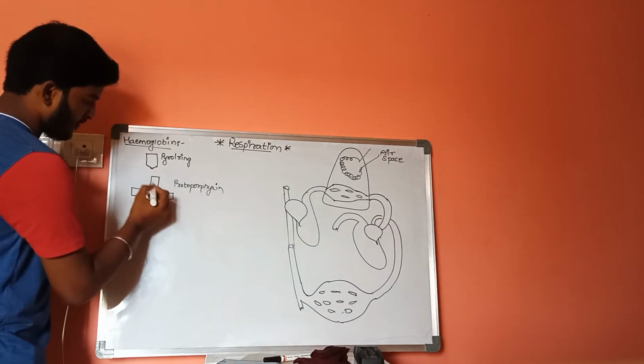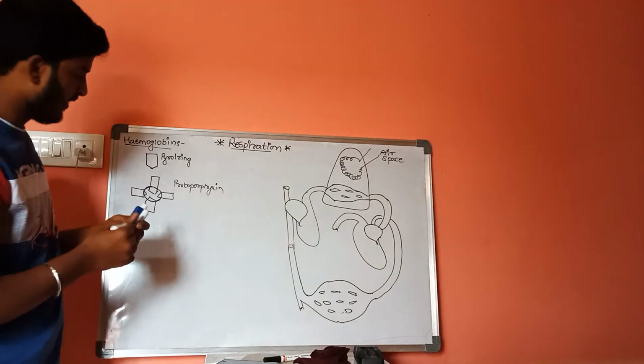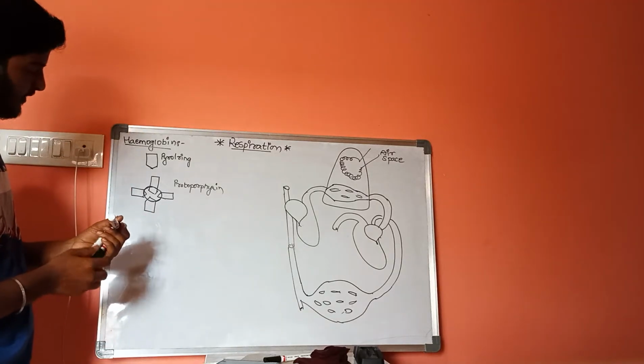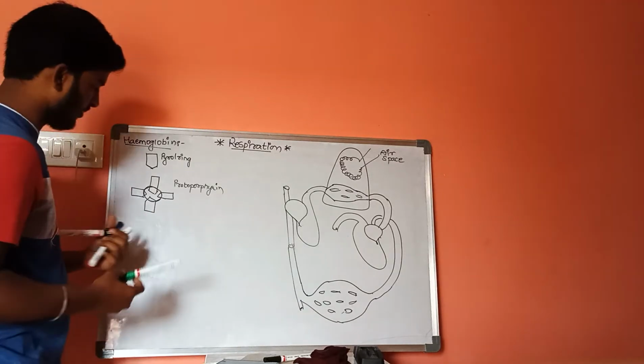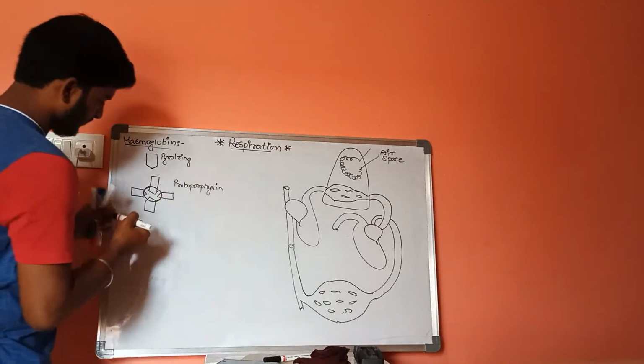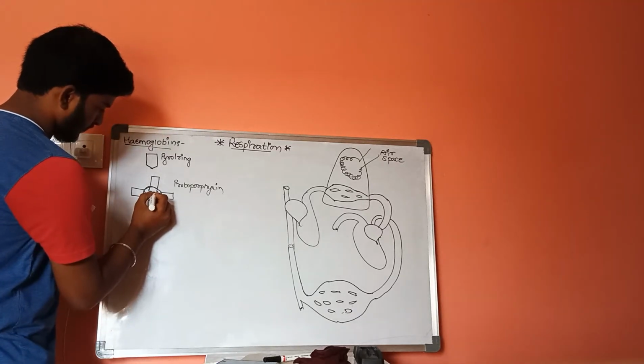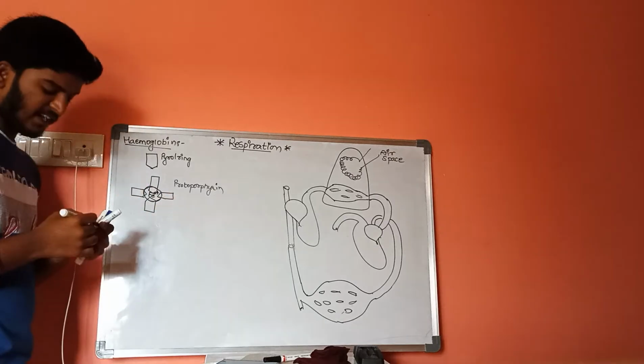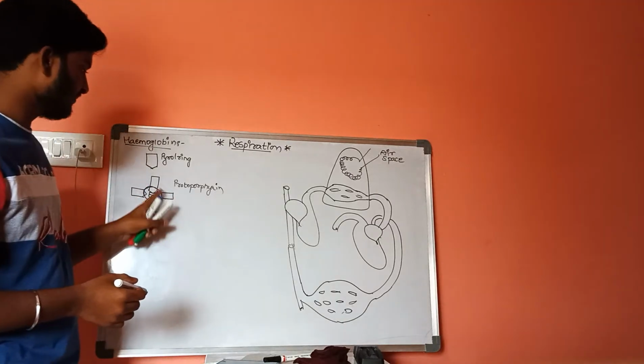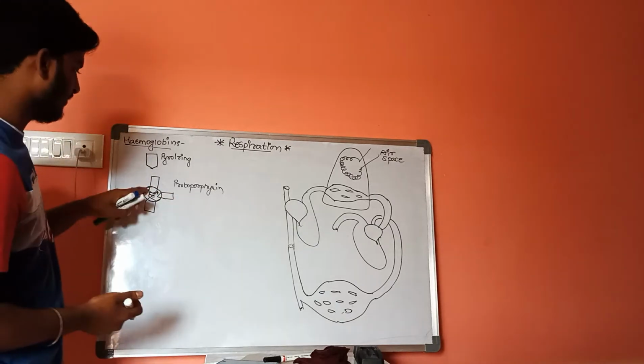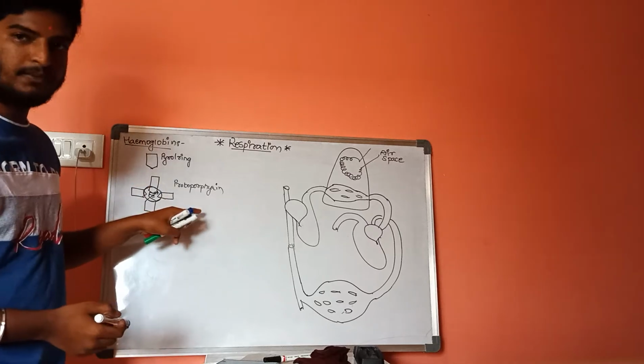At the anterior parts of each pyrrole ring there is an attachment of an iron molecule, that is ferrous iron. The ferrous molecule is attached at the anterior ends of this complex molecule, protoporphyrin.